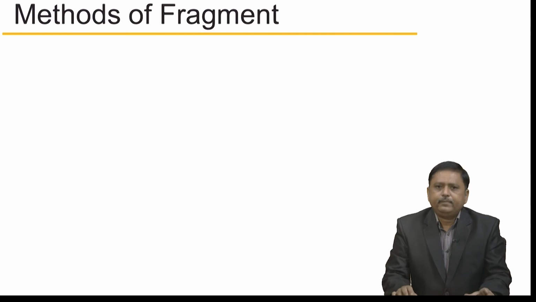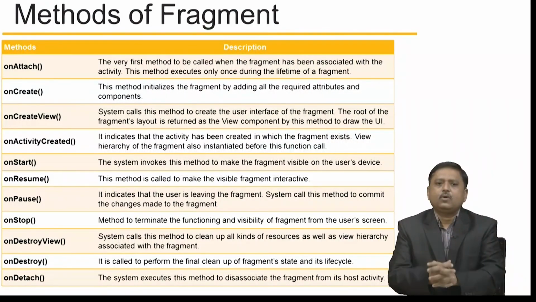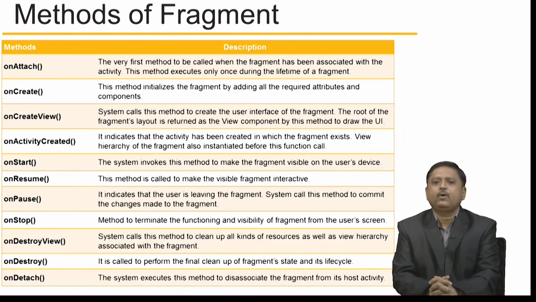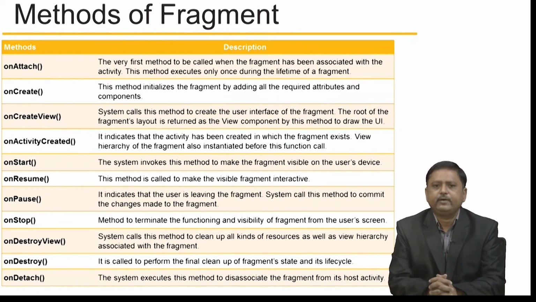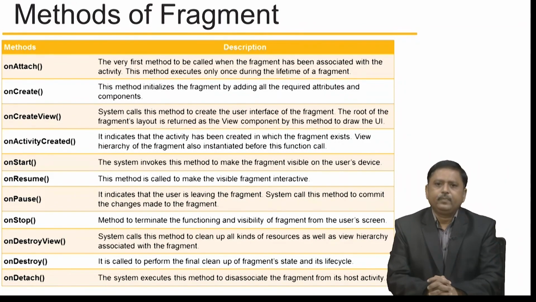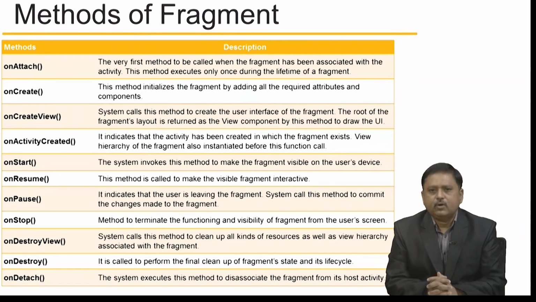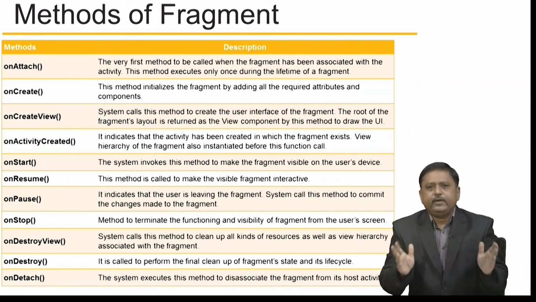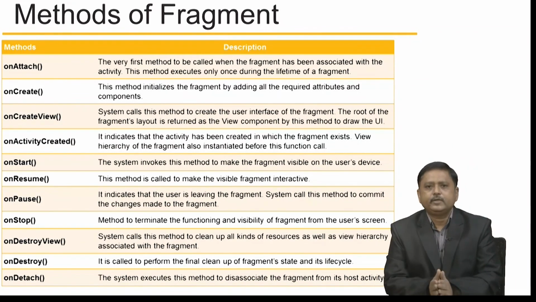What are the different methods of a fragment? The first is onAttach, the very first method to be called when the fragment has been associated with the activity. This method executes only once during the lifetime of a fragment. Similarly, you can see onCreateView, onActivityCreated, onStart, onResume, onPause, onStop, onDestroyView, onDestroy and onDetach. These are the different methods that you need to understand, and when they are called, to use a fragment.